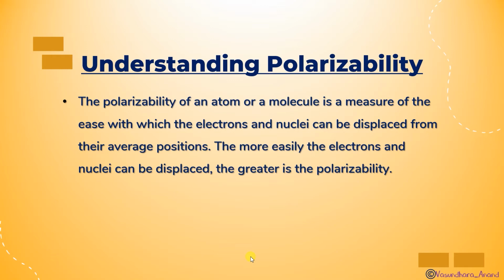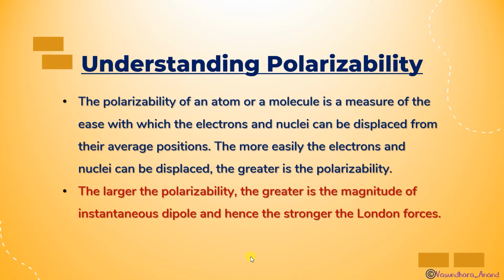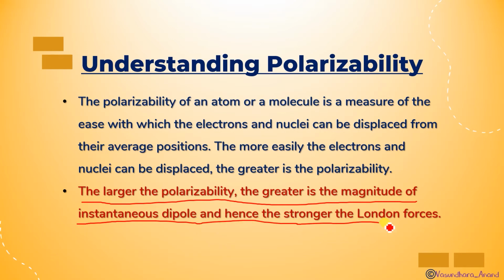The more easily the electrons and nuclei can be displaced, the greater will be the polarizability. I hope it is clear. The larger the polarizability, the greater is the magnitude of the instantaneous dipole and hence the stronger the London force. The more easily the anion polarizes, the greater the instantaneous dipole at that moment, and stronger will be the London forces. This is the important point.